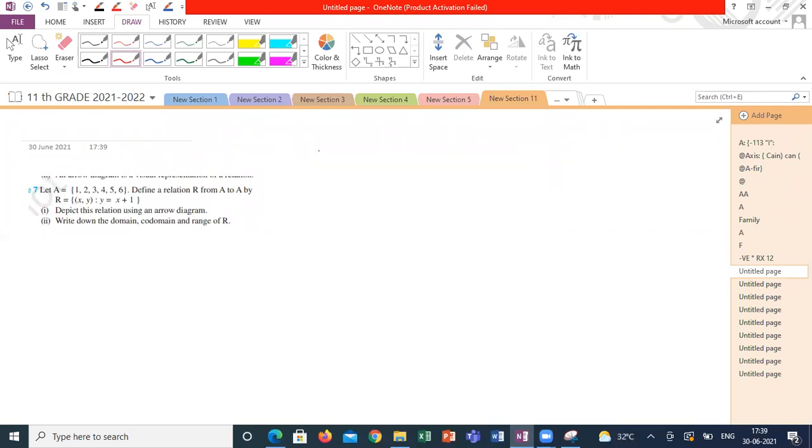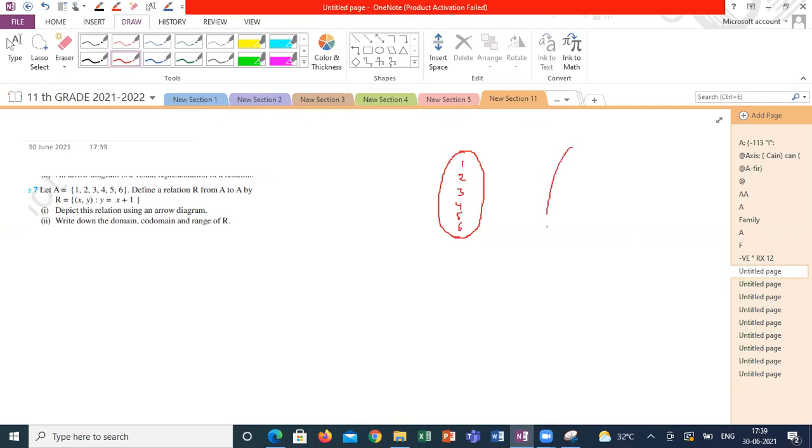Let A is equal to {1, 2, 3, 4, 5, 6}. Define a relation R from A to A. For understanding purpose, initially we are going to draw the Venn diagram to understand the relations. So how many possible ordered pairs will we get for A cross A? 36 ordered pairs, am I right?